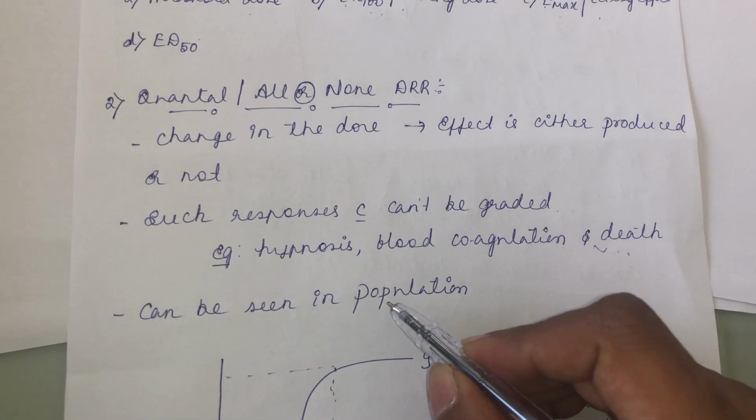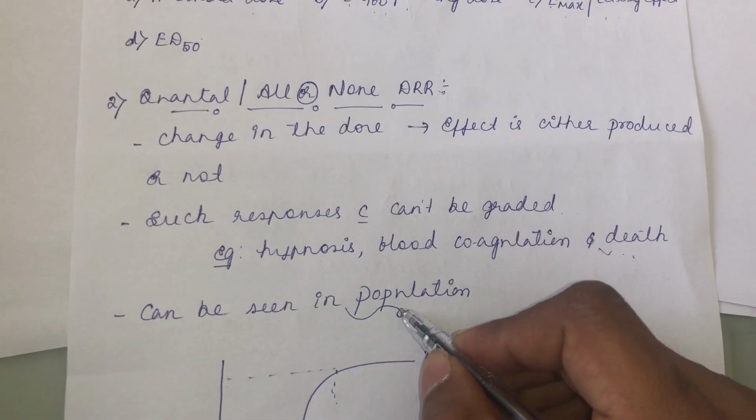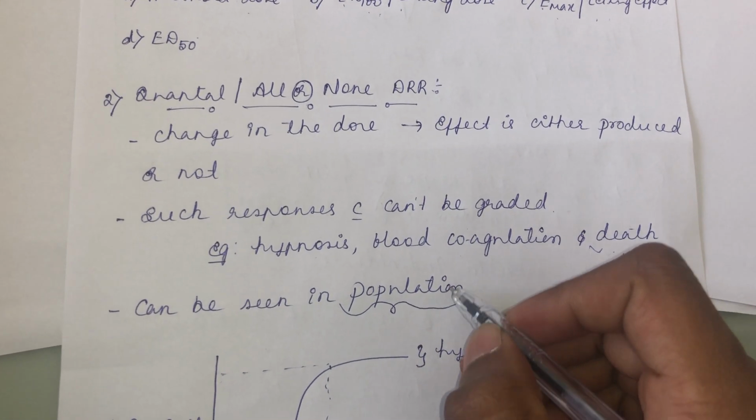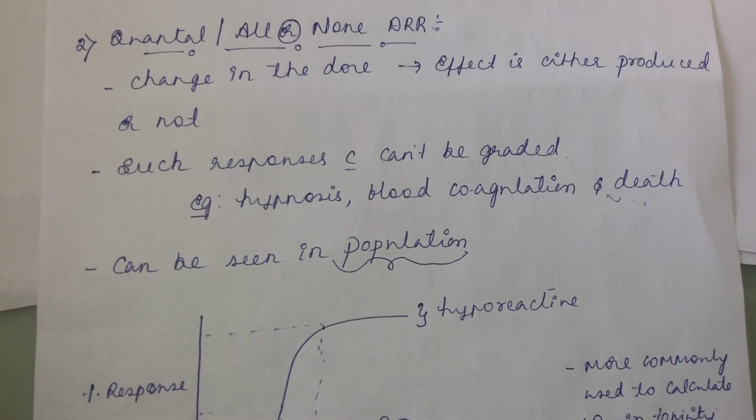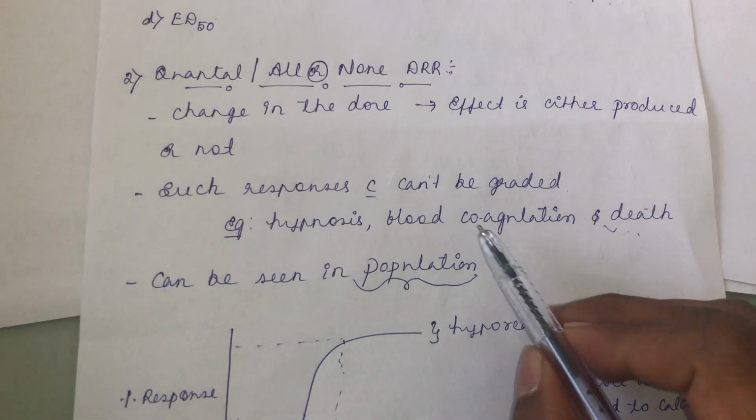And it is seen in a population. So you can quantify death in the case of a population. How can you quantify? For example, 10% of people have died, 20% of people have died. You can quantify the death in the case of a population.